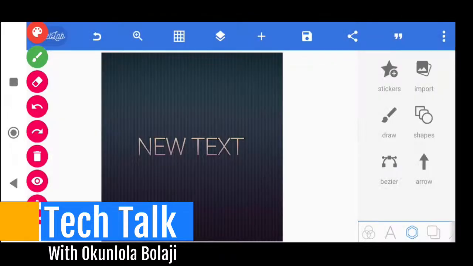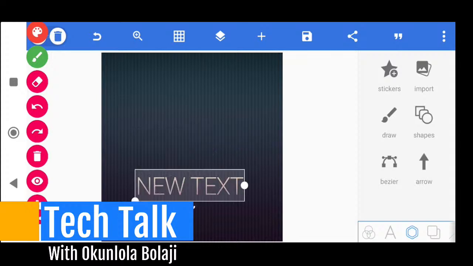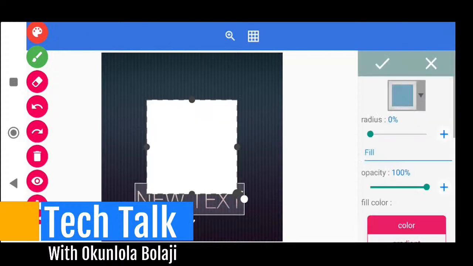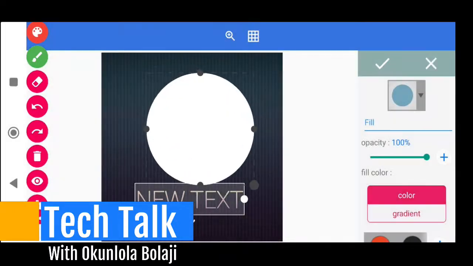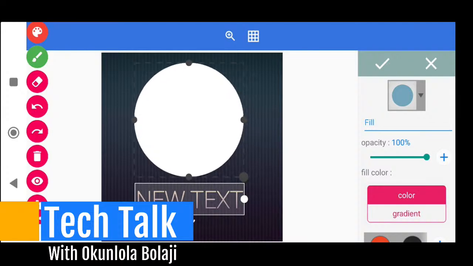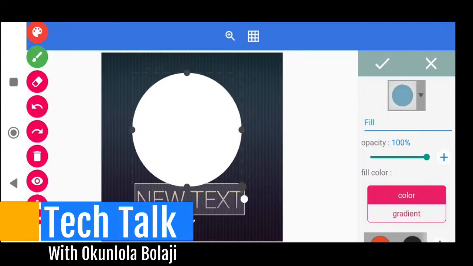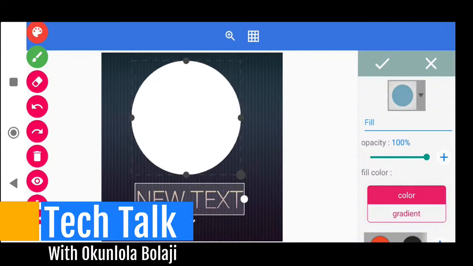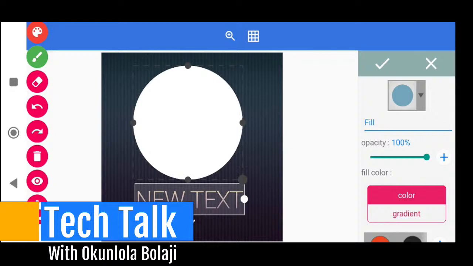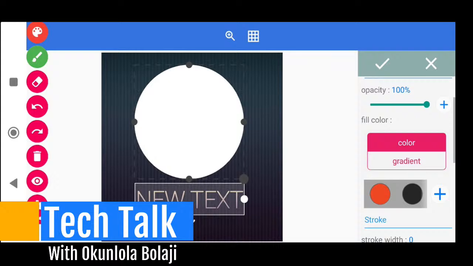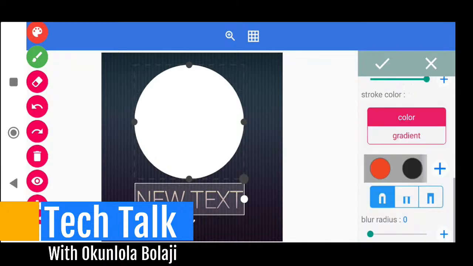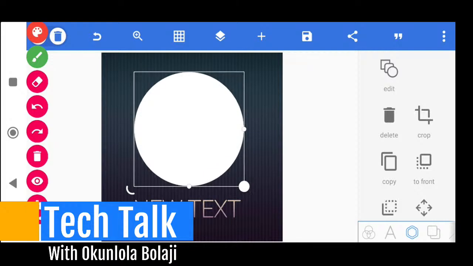To design this, let me click on the text. Let me drag the text a little bit down, and then let me come to shape. Under shape here, I can easily pick from multiple shapes. So I'm going for this. Now this is just a circle. I can enlarge the circle from the edge. Let's say I want to do this for just a mini birthday work. If you are done with this, you can come here to adjust the opacity. You can change the color. You can do the gradient. Now I've set something here. I can pick this a little bit down, and I can have a little design like this.